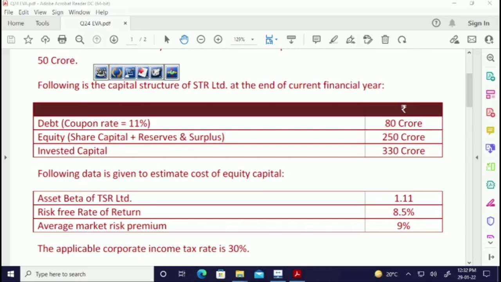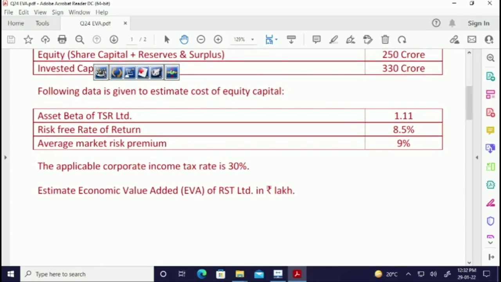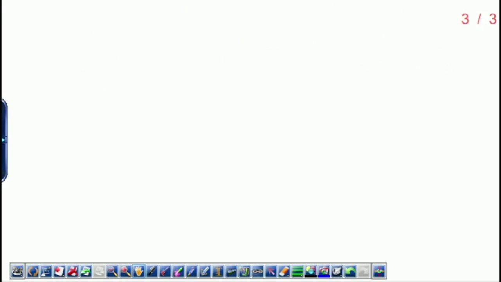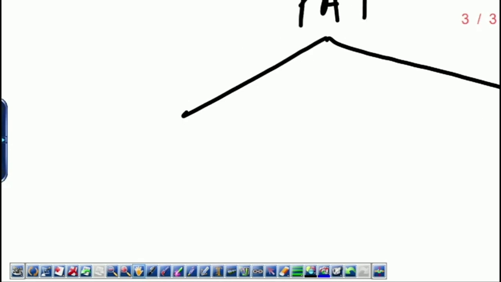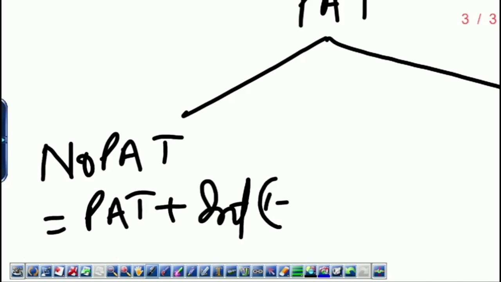So now you need NOPAT. You are given the PAT, which is 50 crores. Tax rate is 30%, and interest is 11% of 80. From PAT I can calculate NOPAT in two ways. One is by the shortcut method. Shortcut is NOPAT is equal to PAT plus interest into 1 minus T.